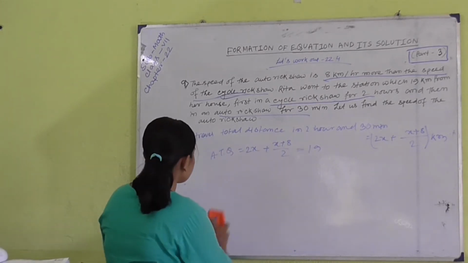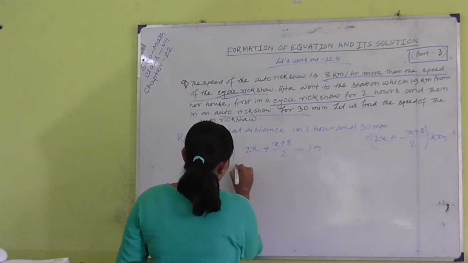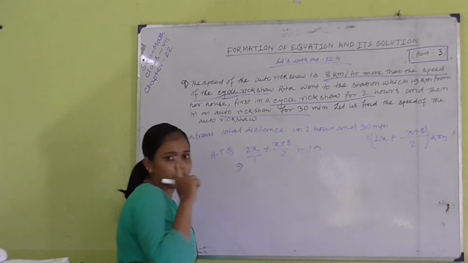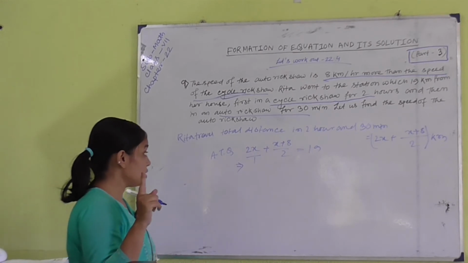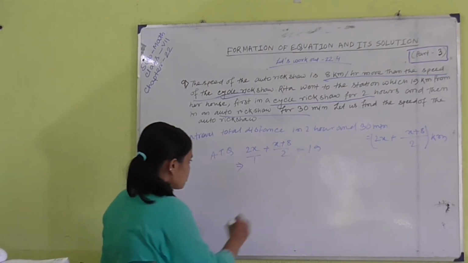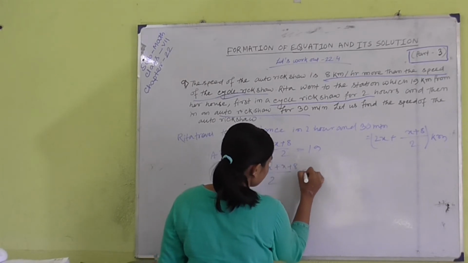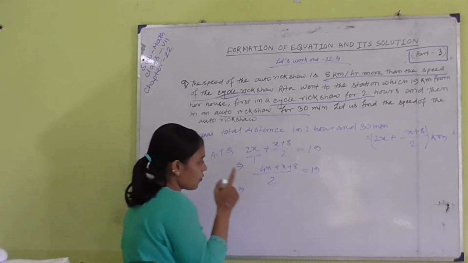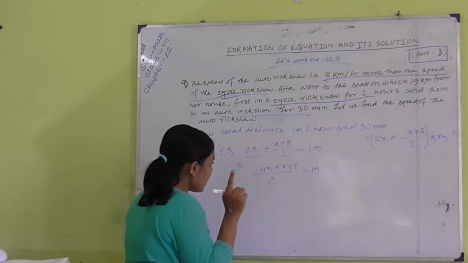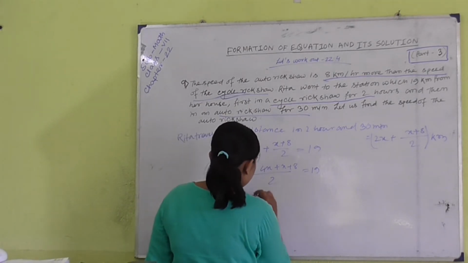Now, try to solve this equation. Here the denominator of the first term is 1, so the LCM will be 2. So we get 4x plus x plus 8 equals 19 into 2, because 2 is in the form of division, so it is multiplied on the right hand side.